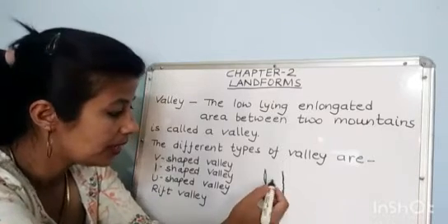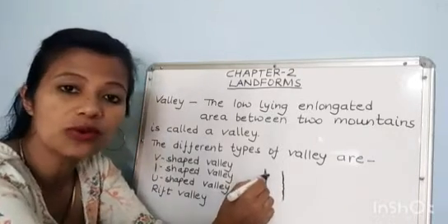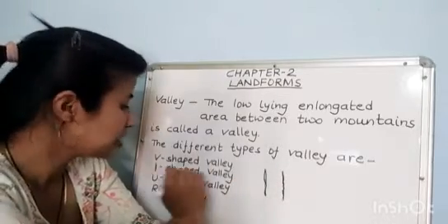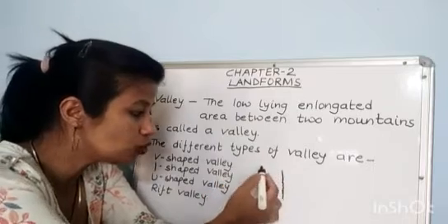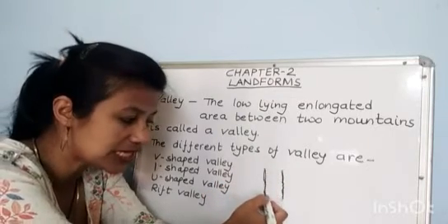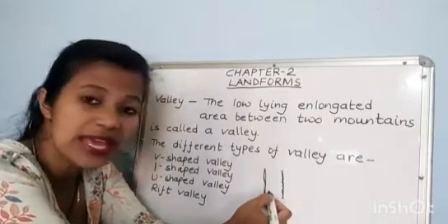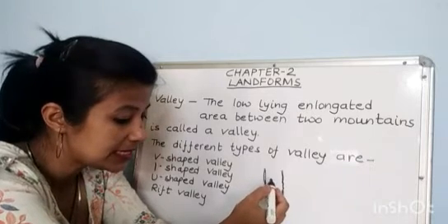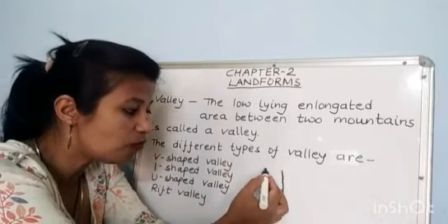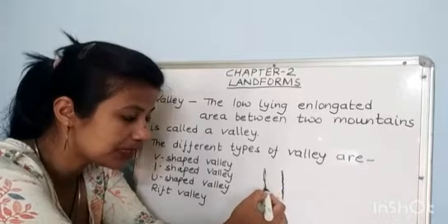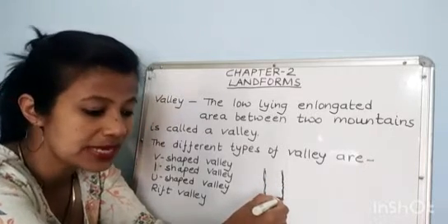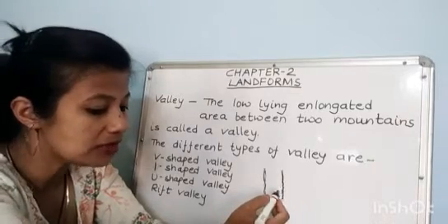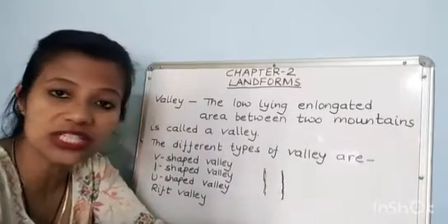I-shaped valleys are also called gorges. They are usually deep and have steep wall-like sides. These are formed by rivers in higher altitudes.